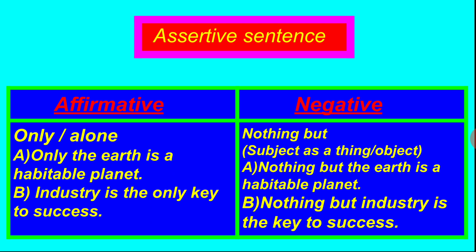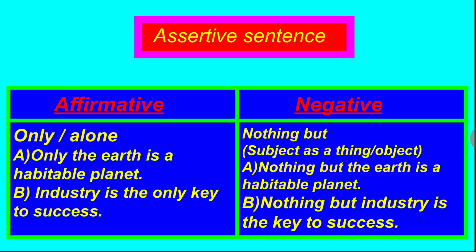Now the negative form is nothing but the earth is a habitable planet. In this sentence, the earth is our subject and it is used as an object. It is actually an object, but in this sentence it is used as a subject, and that's why when we have made it negative form, we have used there nothing but.